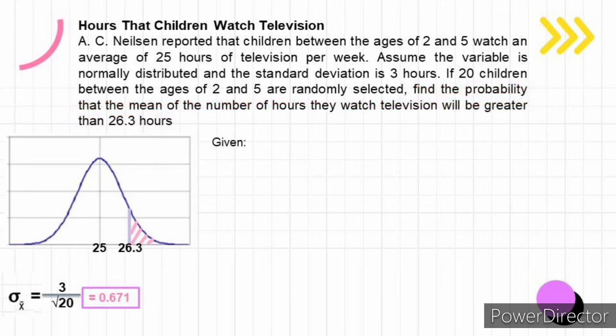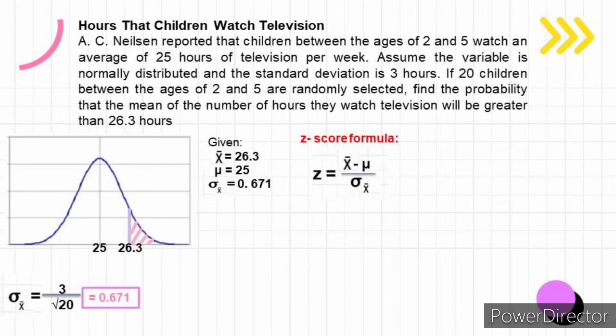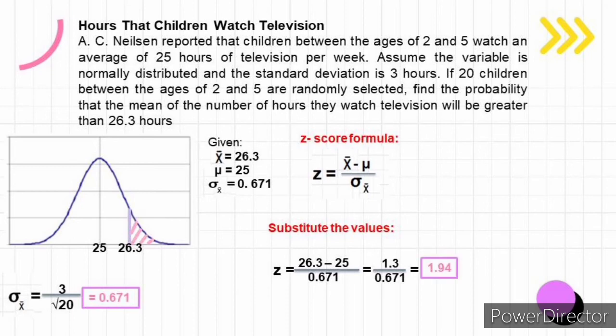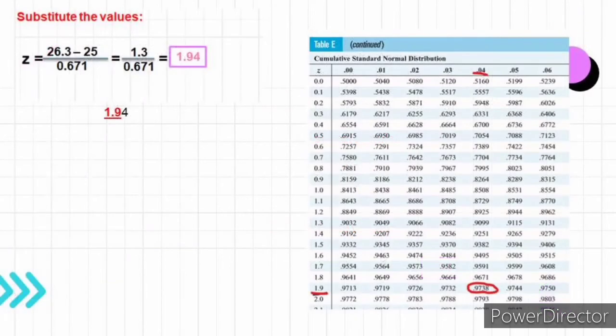So to find the probability that the mean of the number of hours they watch television will be greater than 26.3 hours, the sample mean is equal to 26.3, population mean is equal to 25, and the standard deviation of the sample mean is equal to 0.671. Using the z-score formula, substitute the values. We have z is equal to 26.3 minus 25 over 0.671. That is 1.3 divided by 0.671. We got 1.94.